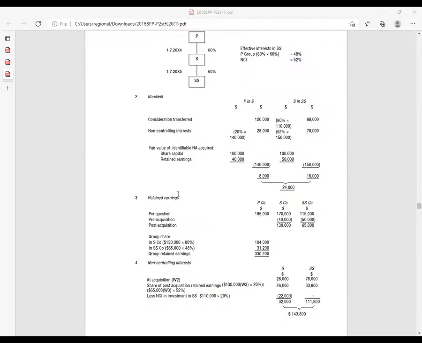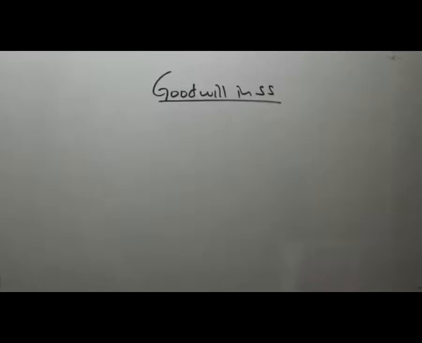You can see goodwill is supposed to be 16,000 for SS. Goodwill is supposed to be 16,000. How did they get this? It's very easy. Thank you very much for trying.